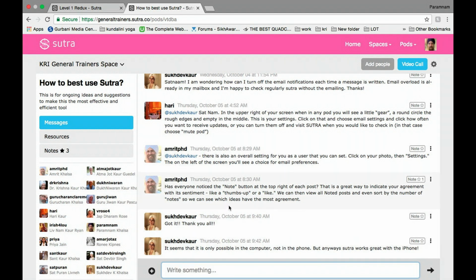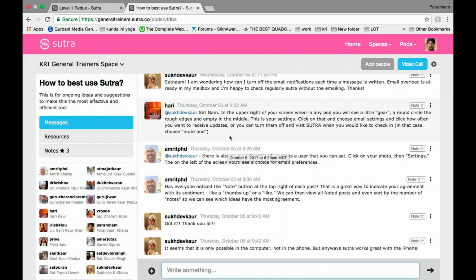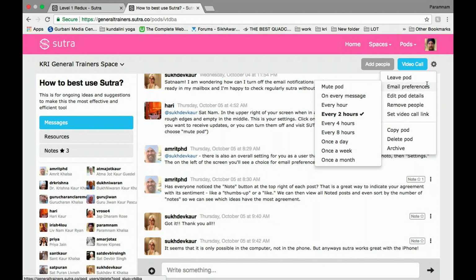Now, you can get general email notifications for each thread and pod. For this pod, since I'm within the pod, how to best use Sutra, I can click the little settings cog up here, click email preferences, and click how I want to receive my notifications, if at all, for this pod.